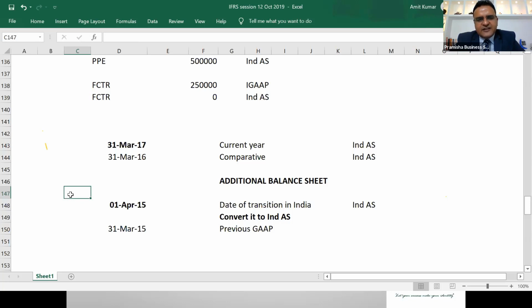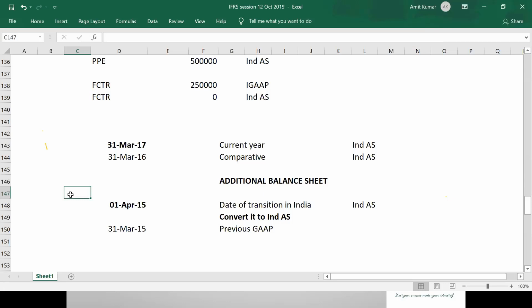Suppose Ind AS 115 is applicable in India from 1st April 18. It means you need to apply Ind AS 115 in the balance sheet of 31st March 2019. Agree?